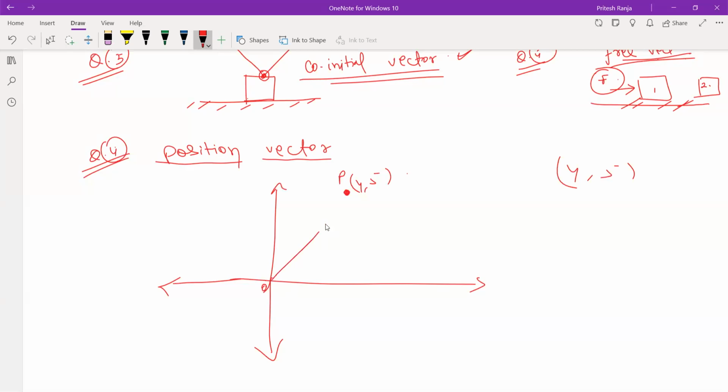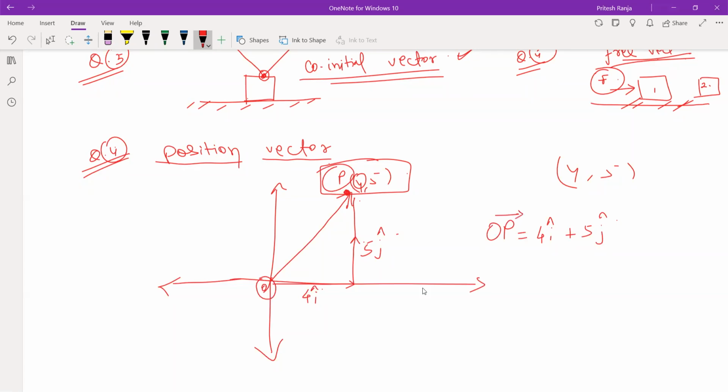So this vector, if I have to write this in the form of vector, we can say this includes 4 units along x, so 4i, and then 5 units along j, so 5j cap. So what is the position vector of this point with coordinate (4, 5)? 4i cap plus 5j cap. और position vector कैसे लिखते थे? From start to end, so OP vector. You can also write it as P vector, किसी point का.